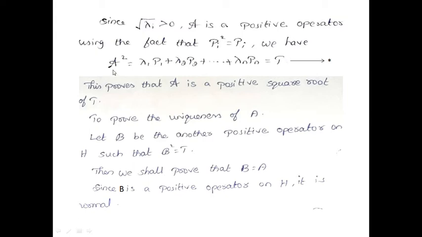Now we arrived at A square is equal to T. That is the first part. This proves that A is a positive operator. A square is equal to T, and T is positive, so A is a positive square root of T.